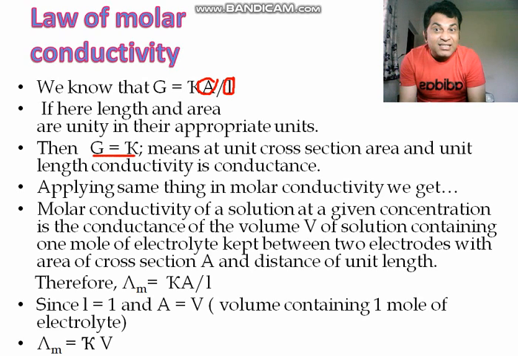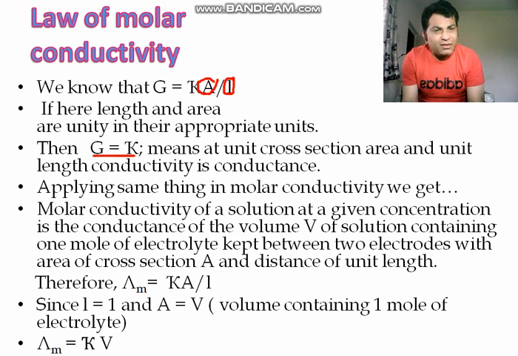So what does it suggest? It means that at unit cross section area and unit length, conductivity is the same as conductance. Here we can see the equivalence between conductance and conductivity: per unit area and unit length, the conductance is equal to conductivity. This is the first point to remember.